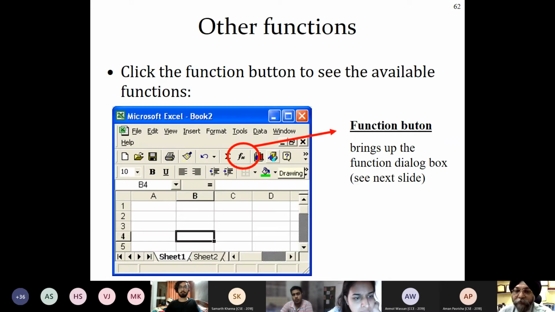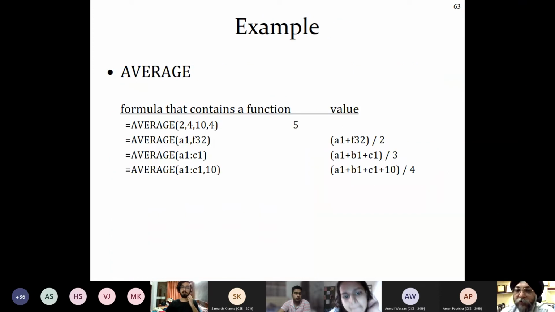What are you getting in this? If you are pressing this button, what are you getting? The most recent. Okay. Anji? The average, count. Yes, so let us pick up the average. This comprises certain values. For example, you want to calculate the average for equal to AVERAGE(2, 4, 10, 5). What will be calculated?